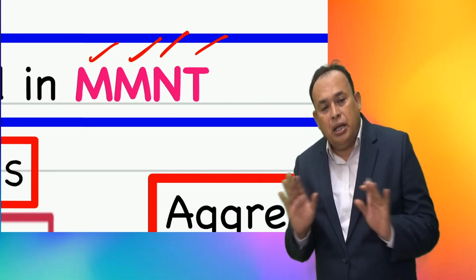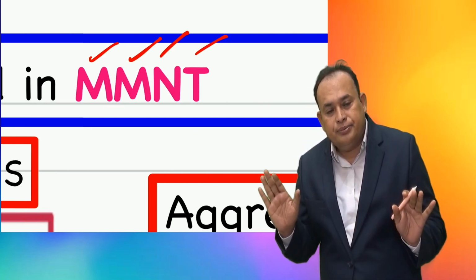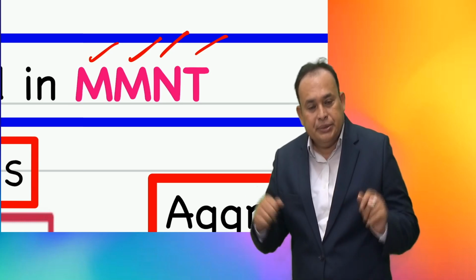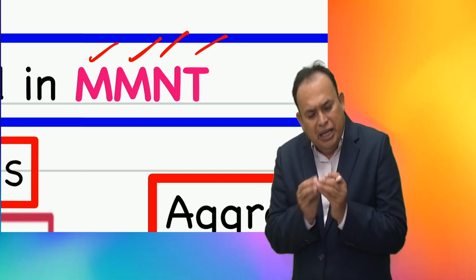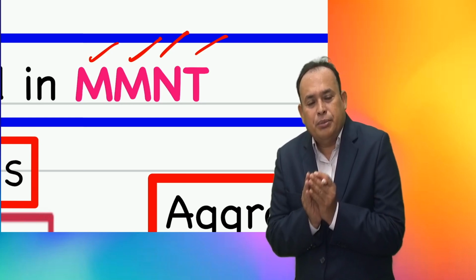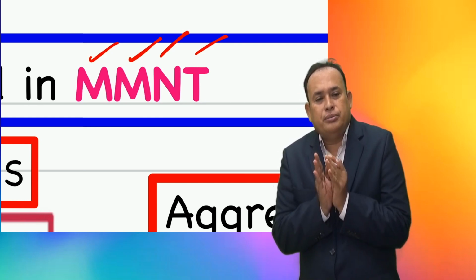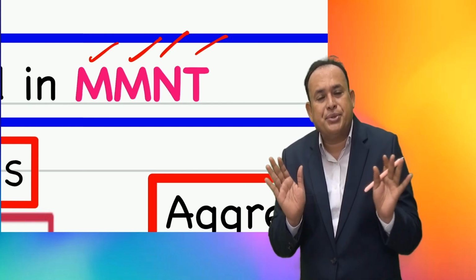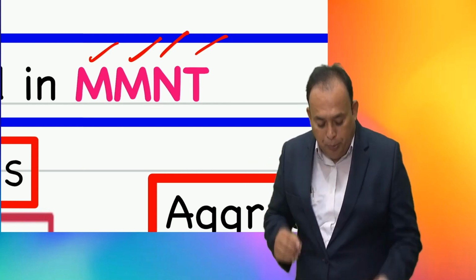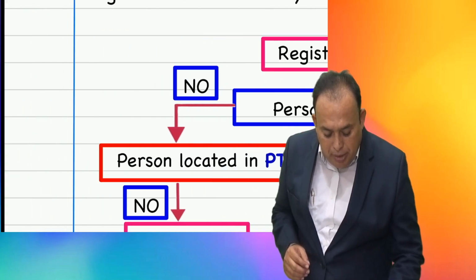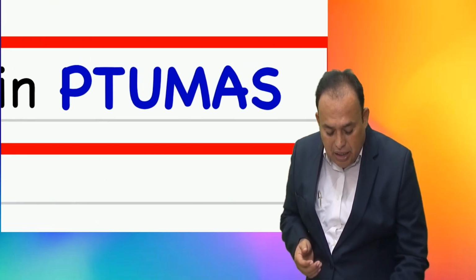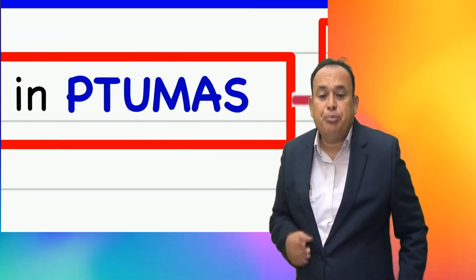But not Meghalaya, not Telangana, not Madhya Pradesh. Small states, very small states. Manipur, Mizoram, Nagaland, Tripura. Even not Meghalaya, not Madhya Pradesh. Now please come back. Coming to other states and UTs, which are present as PT UMAS.